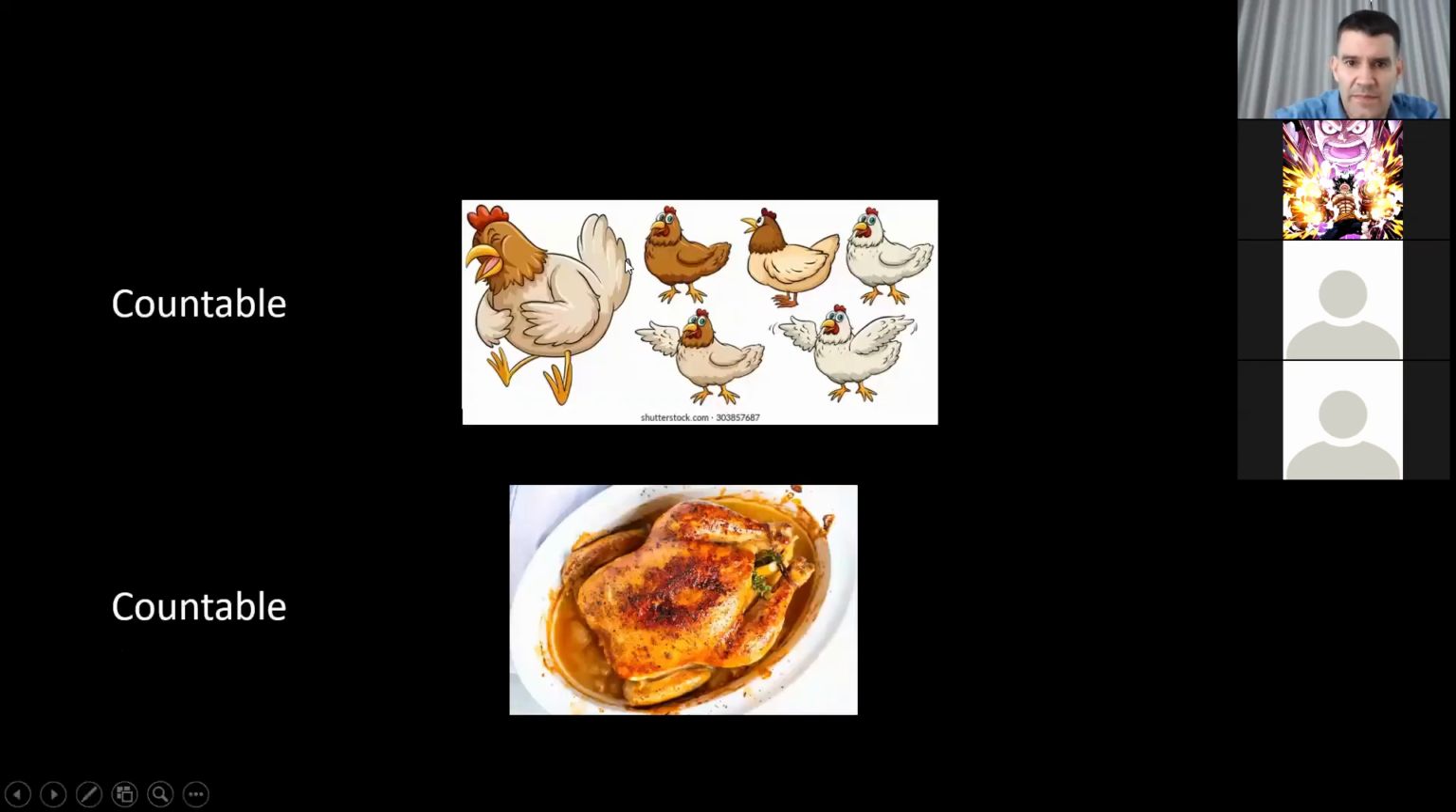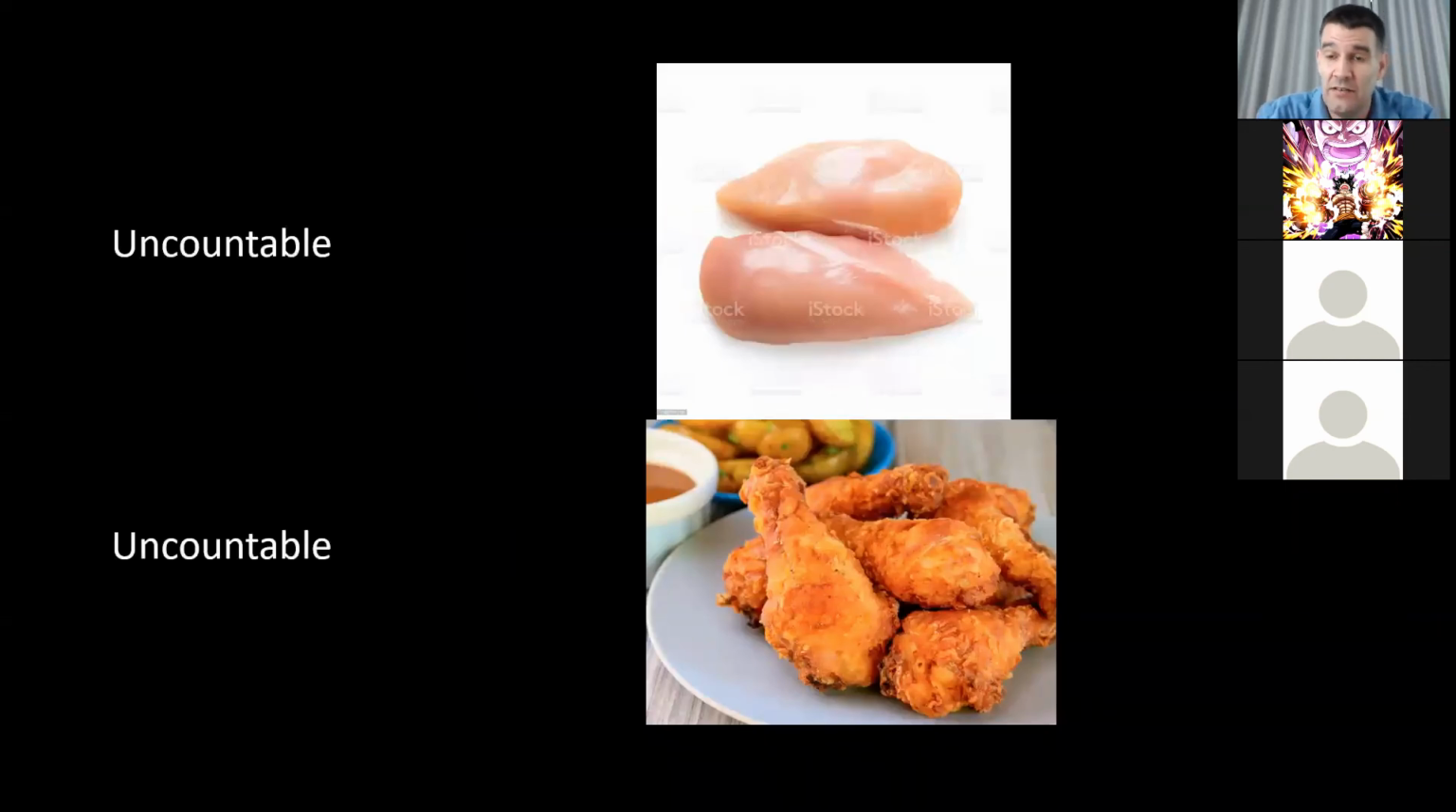So first, countable. If you have whole chickens, this is a live chicken, you have 1, 2, 3, 4, 5, 6 chickens. This is countable. Also, you go to the store and buy a whole chicken. It's missing its head, but basically a whole chicken, it is still countable. But if you go to the store and you buy part of a chicken, like chicken breast, there's only a little bit of the chicken. So then this becomes uncountable. Or if you have chicken legs, this is uncountable.